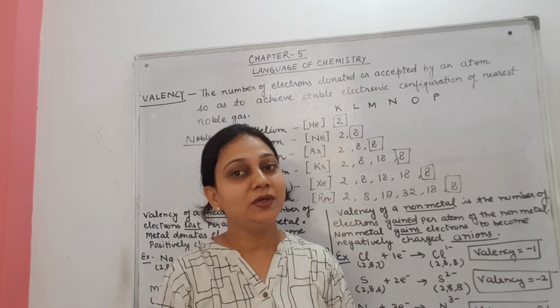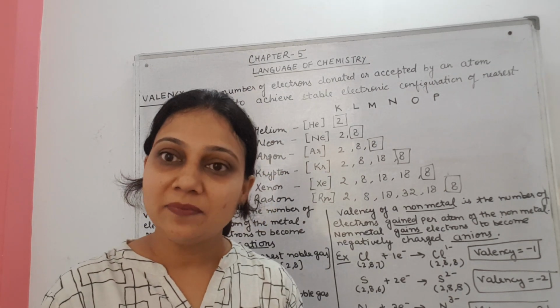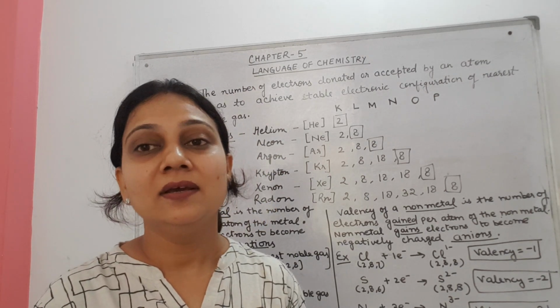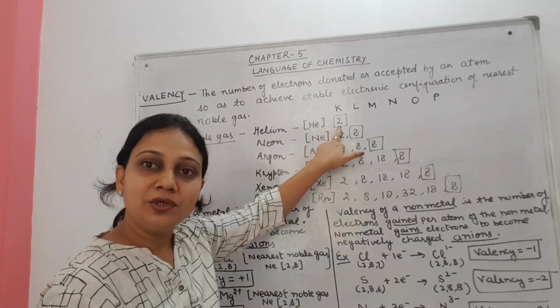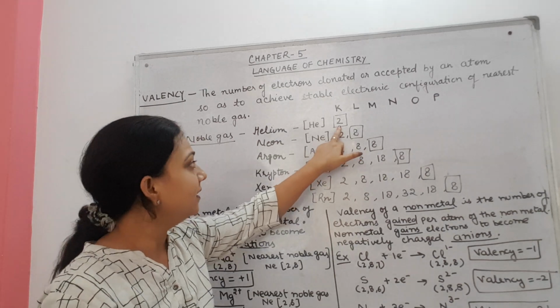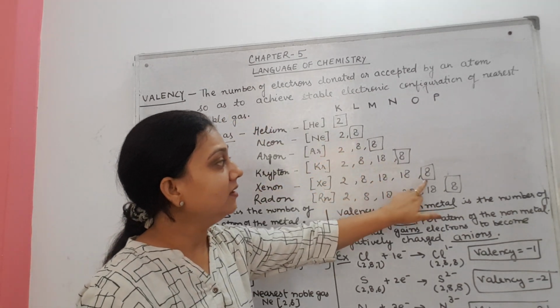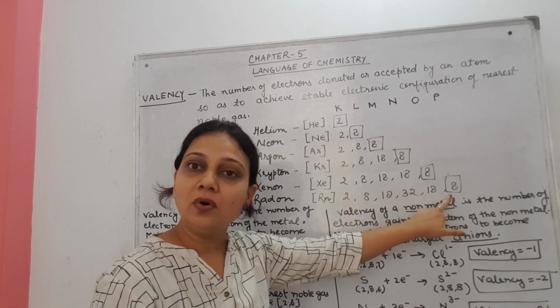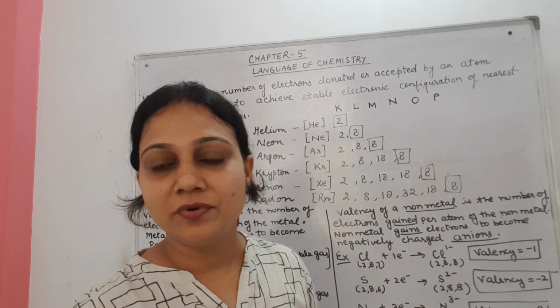That's why they do not lose, gain or share electron. They are chemically inert, or you can say unreactive. In helium's valence shell, 2 electrons are present and the rest of the noble gases have 8 electrons in their valence shell. So, all the noble gases have stable electronic configuration.